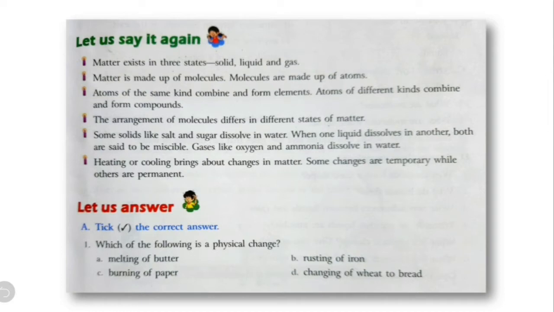Now let us solve some questions from the textbook. First question: which of the following is a physical change? इसमें से कौन सा प्रोसेस फिजिकल चेंज है? The options are melting of butter, rusting of iron, burning of paper, changing of wheat to bread. Melting of butter, I can say it is a physical change. Why? Because after melting also butter still remains butter. It doesn't change its chemical composition. On the other hand, rusting of iron changes the chemical composition. Burning of paper, changing of wheat to bread, these are all chemical changes. So the correct option is A, which is melting of butter.